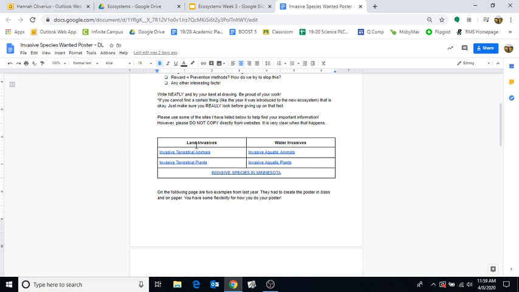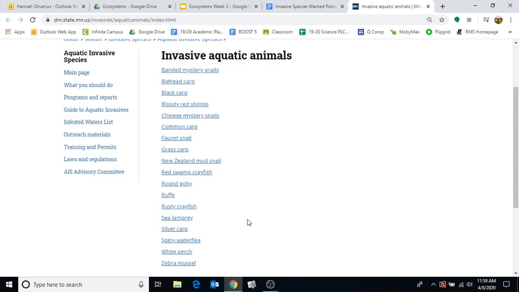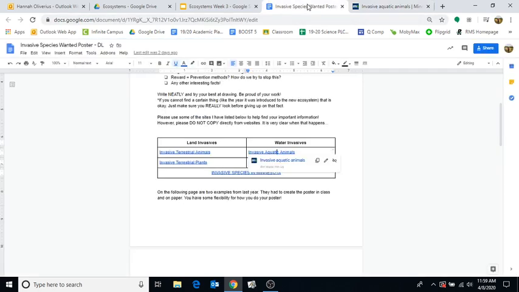Now, if you want to do something that lives on land, there are invasive terrestrial animals. That means animals that live on land that are invasive. Invasive terrestrial plants, meaning plants that are invasive that live on land, and then aquatic animals and aquatic plants. So you can click those links and it will take you to the Minnesota Department of Natural Resources website. And from there, you can pick which one you want to do. There are lots of different ones for each of them, so definitely worth checking out.